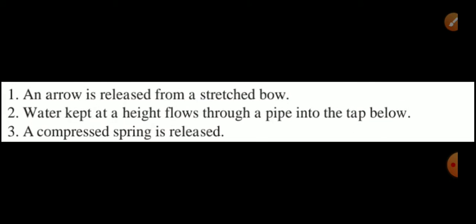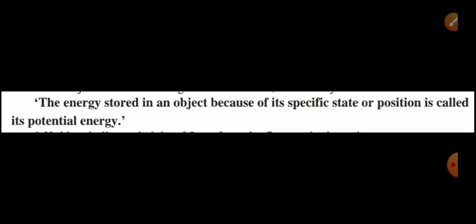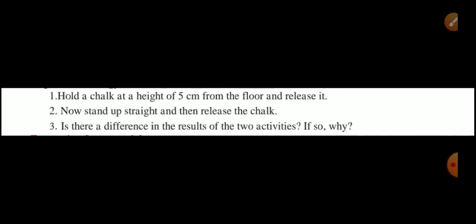First, an arrow is released from a stretched bow. Second, water kept at a height flows through a pipe into the tap below. Third, a compressed spring is released. These are examples of potential energy. The energy stored in an object because of its specific state or position is called its potential energy. This is the definition of potential energy.